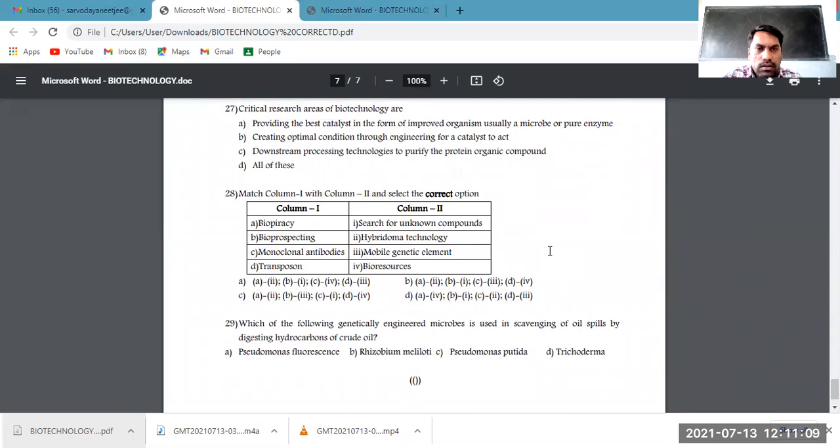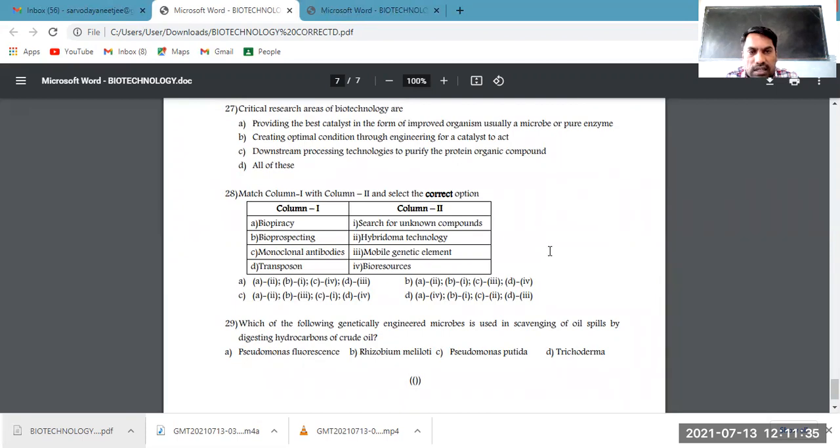The 27th question: critical research areas of biotechnology are providing the best catalyst in the form of improved organisms, usually microbes or pure enzymes. These are some aims or research areas. Creating optimal conditions, engineered for the catalyst to act. Downstream process technology to purify the protein. All of these are the critical research areas of biotechnology, so all of these are the answer.